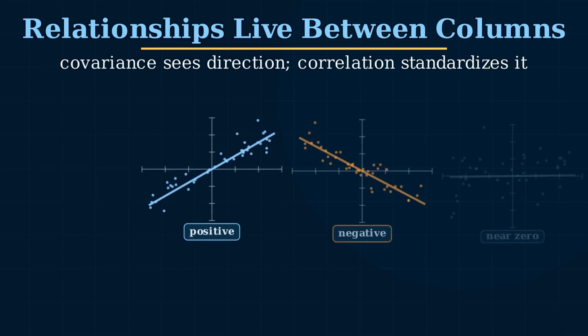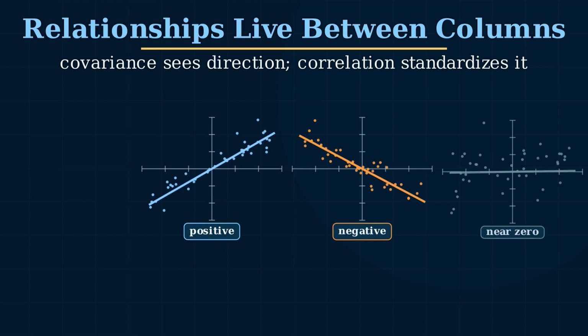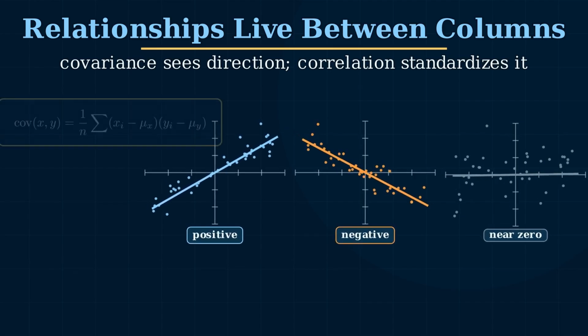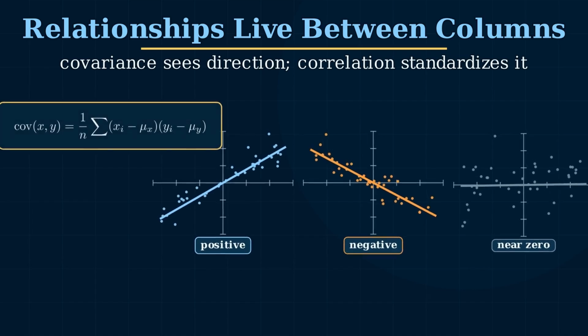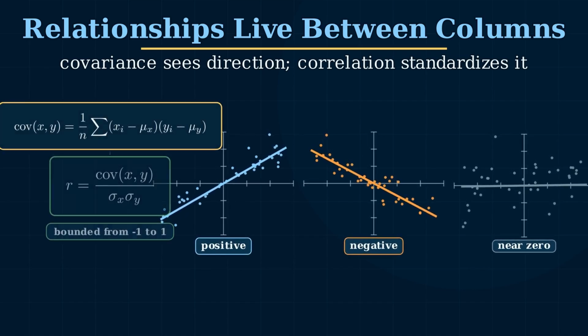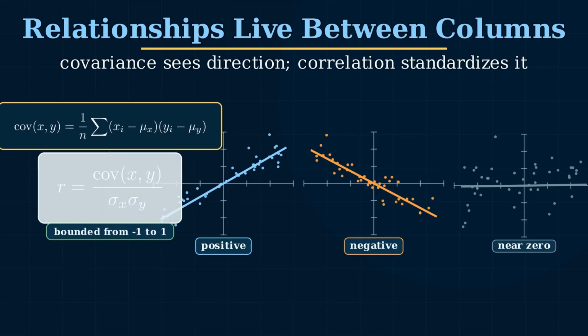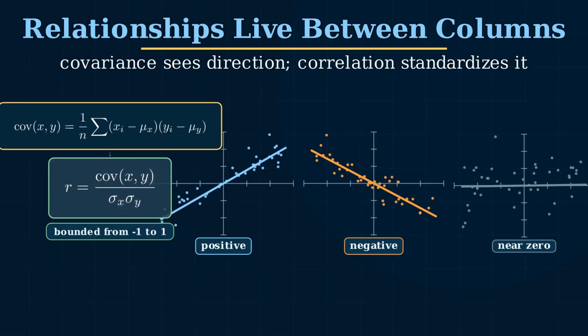Up together gives positive covariance. One up while the other goes down gives negative covariance. The formula multiplies paired deviations: xi minus mu x times yi minus mu y. If the products are mostly positive, the variables tend to move in the same direction. If they are mostly negative, they tend to move in opposite directions. But covariance still depends on the original units.